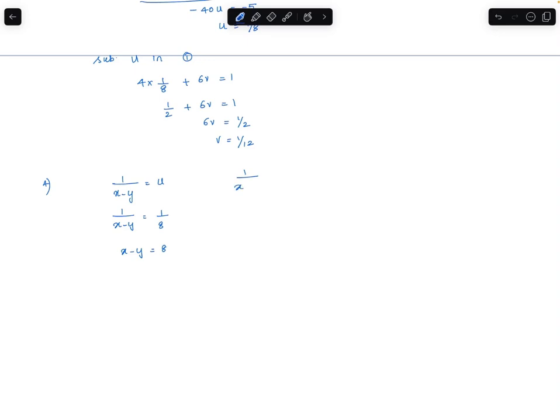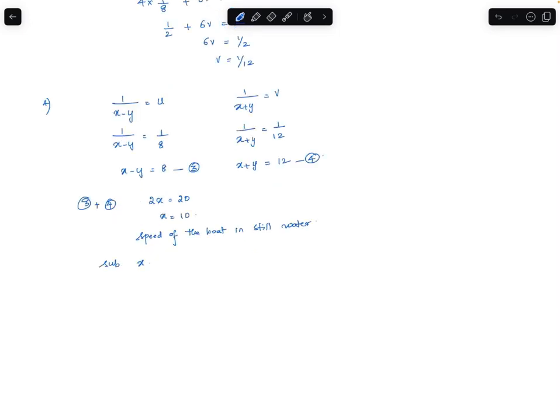And 1 upon x plus y is equal to v, 1 upon x plus y is equal to 1 upon 12. x plus y is equal to 12. So let these be equations 3 and 4. Equation 3 plus equation 4 gives us 2x is equal to 20, x is equal to 10.